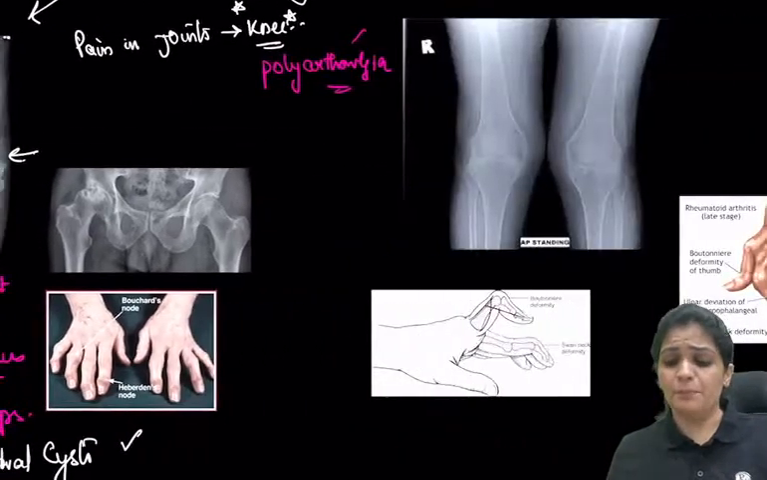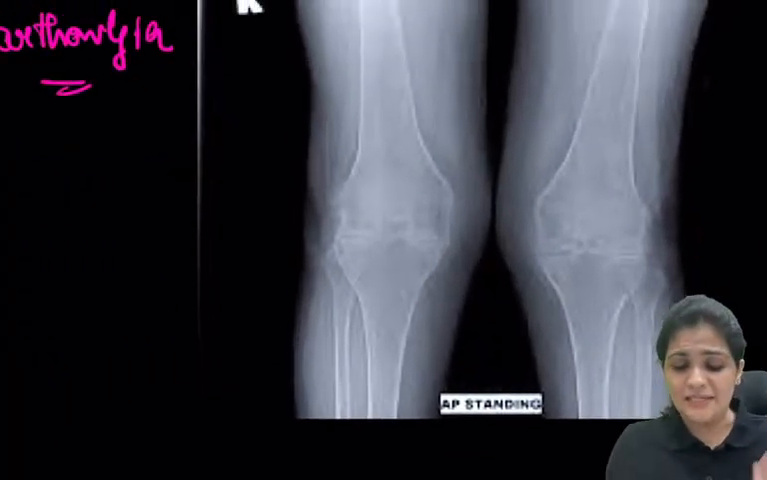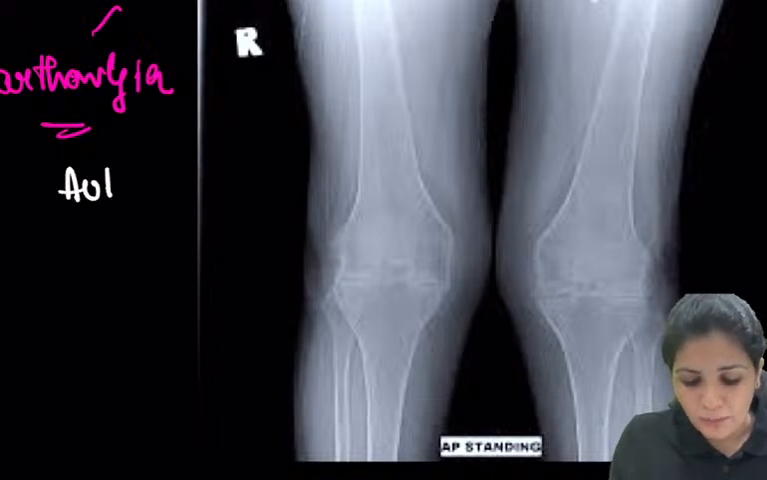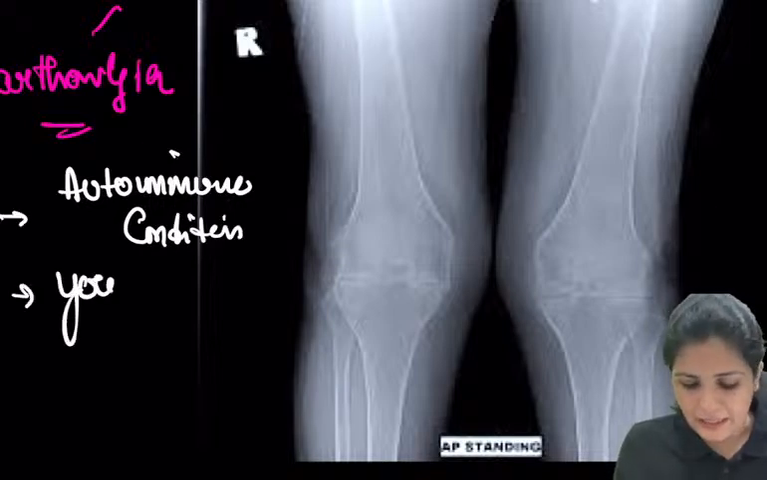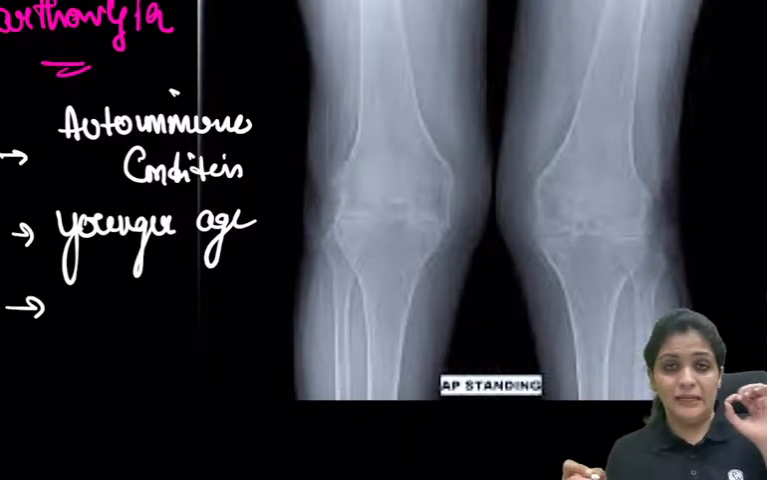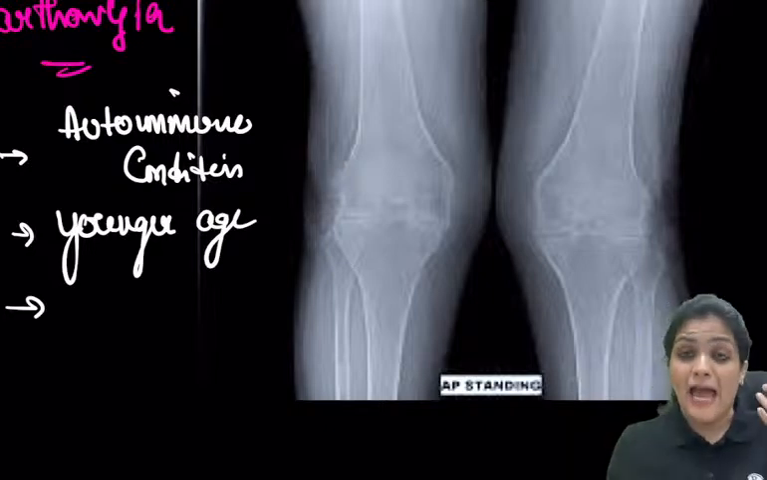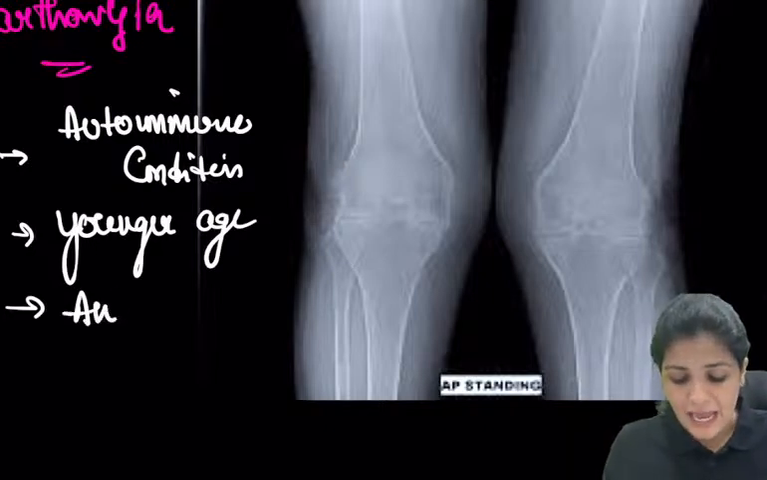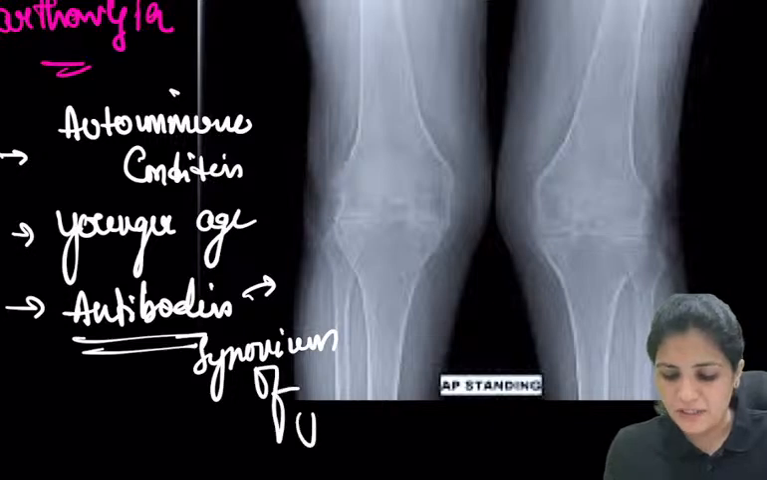And now coming to the inflammatory one, that is rheumatoid arthritis. In rheumatoid arthritis, what happens? This is nothing but an autoimmune condition. Here it has nothing to do with wear and tear. Since a younger age, the body's defense mechanism is defective. That means some antigens have been identified as foreign antigens, and the body reacts to them and forms antibodies, and these antibodies now go and damage the synovium of the joints, especially all the